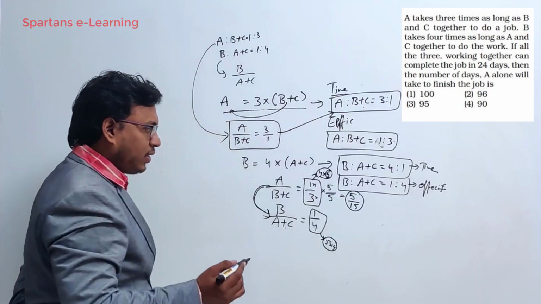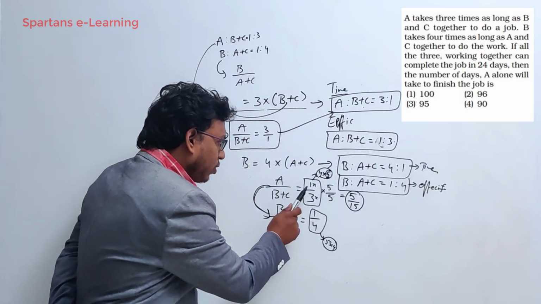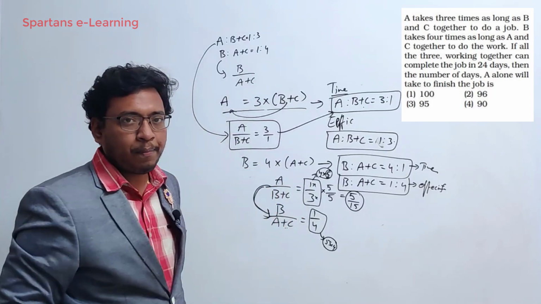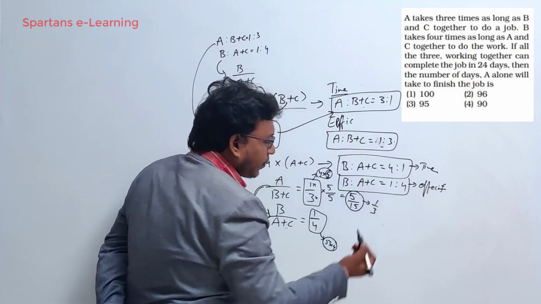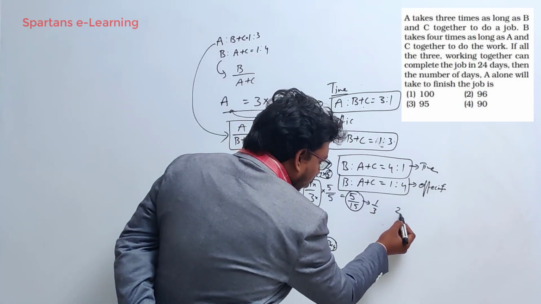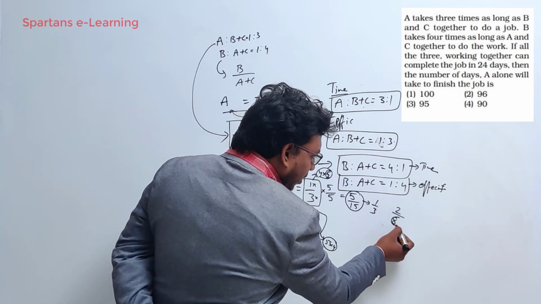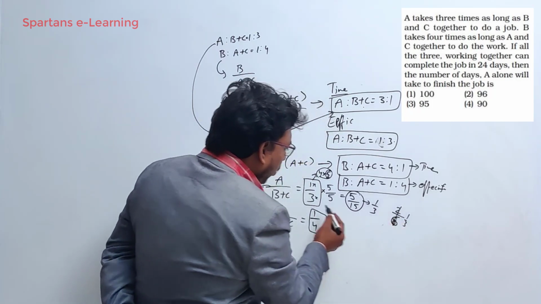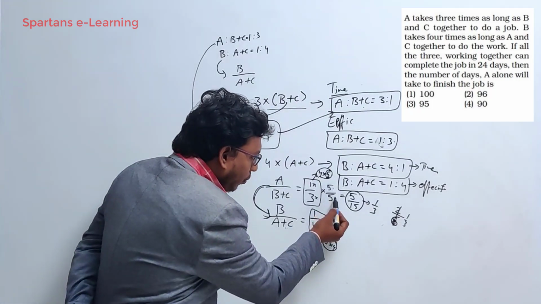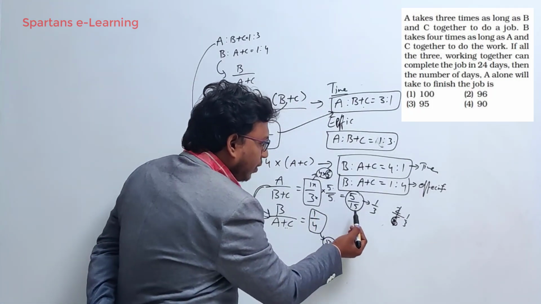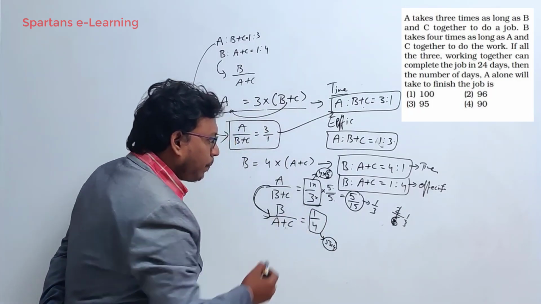I'll tell you here, see this, 1 by 3, understand carefully, 1 by 3 is not the value, it is a ratio, correct? What is the ratio of 5 by 15? It is also 1 by 3 only, right? 2 by 8. What is 2 by 8? It is 2 by 6. It is also 1 by 3 only, right? So ratio will have many forms, okay? So when you multiply 5 in numerator and denominator, you will get 5 by 15, which is again 1 by 3 only. So we are not actually changing this, right?